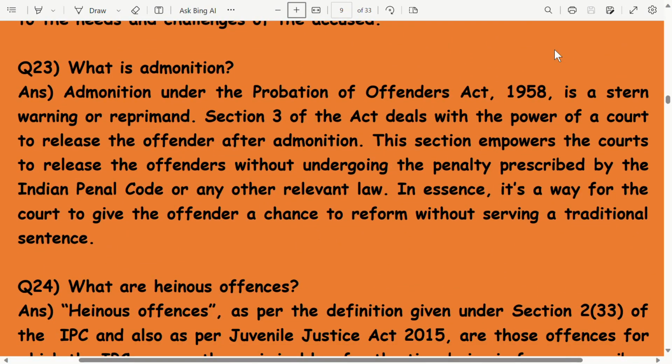What is admonition? Admonition under the Probation of Offenders Act 1958 is a stern warning or reprimand. Section 3 of the Act deals with the power of a court to release the offender after admonition. The section empowers the court to release the offender without undergoing the penalty prescribed by the Indian Penal Code or any other relevant law. In essence, it's a way for the court to give the offender a chance to reform without serving a traditional sentence.